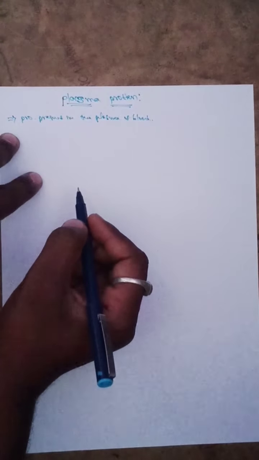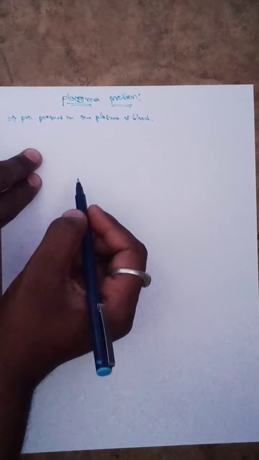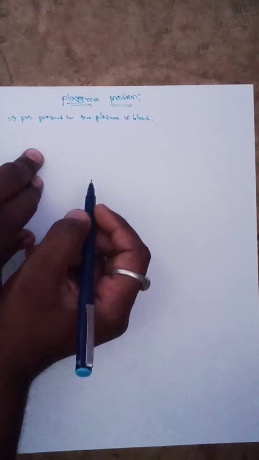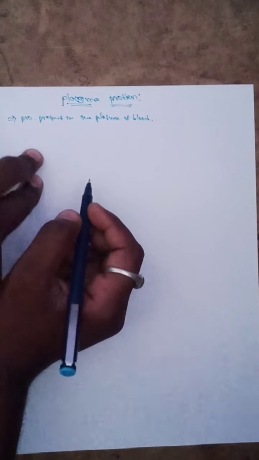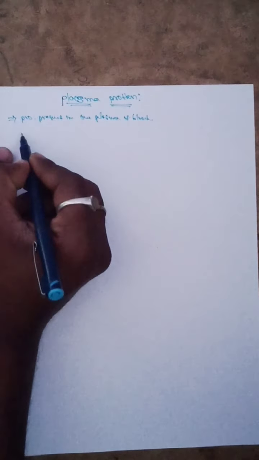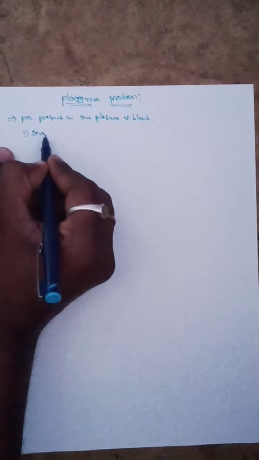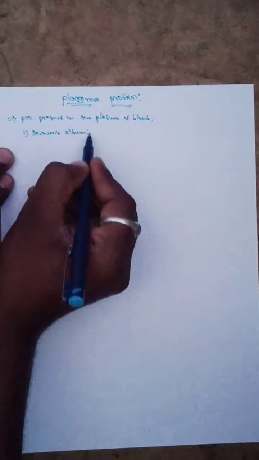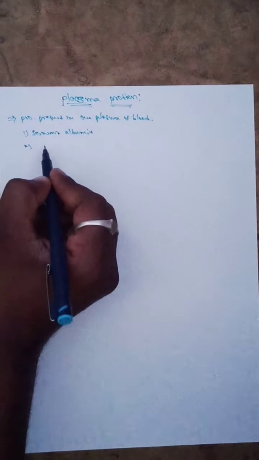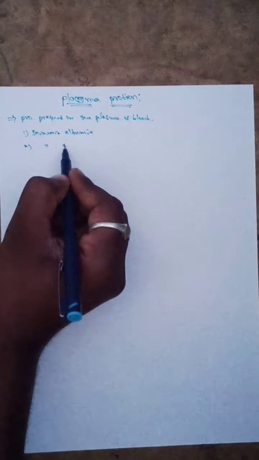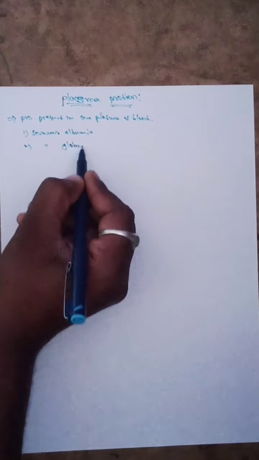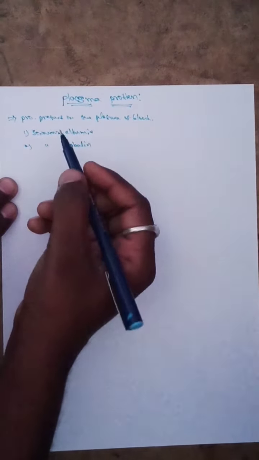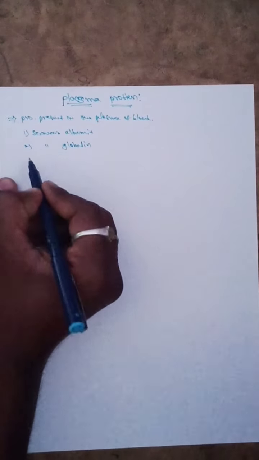So which types of proteins are present in the plasma? In our body, a lot of proteins are present, but only three proteins are present in the plasma. They are serum albumin, and the next one serum globulin, and the next one fibrinogen.